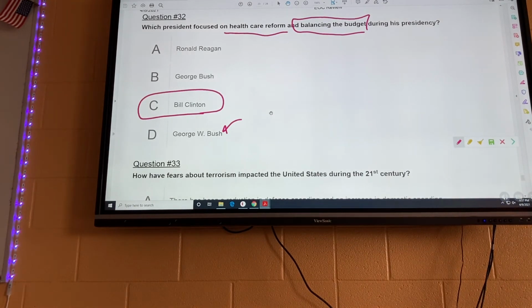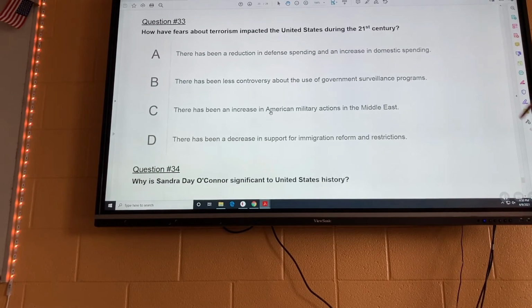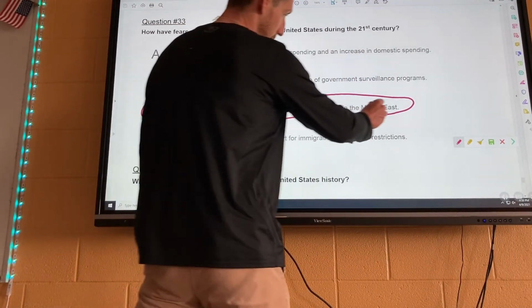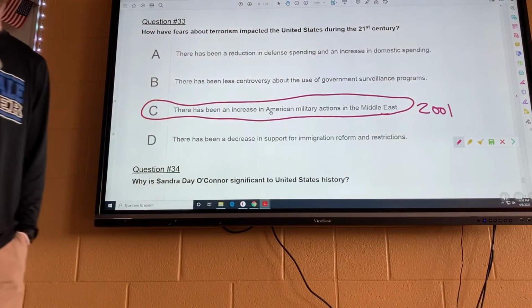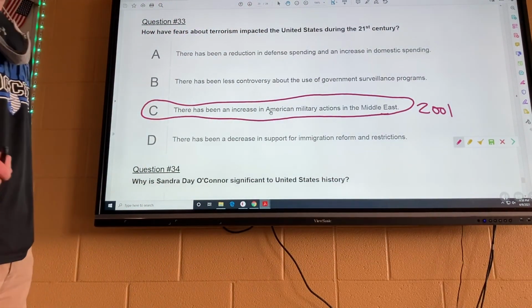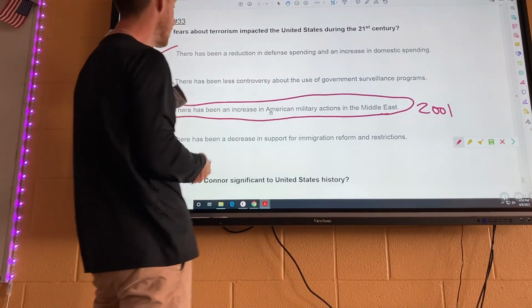Okay? Moving right along. How have fears about terrorism impacted the United States during the 21st century? All right. Now, for this one, if you know about the Middle East, if you know about terrorism, we know that in the 21st century, at least since 2001, we have been in a war in the Middle East, in Afghanistan, okay? So, A, there's been a reduction in defense spending? No, absolutely not. There has been an increase in defense spending.